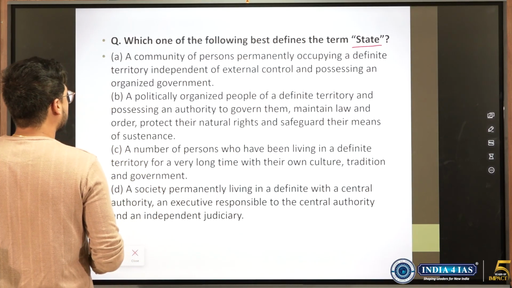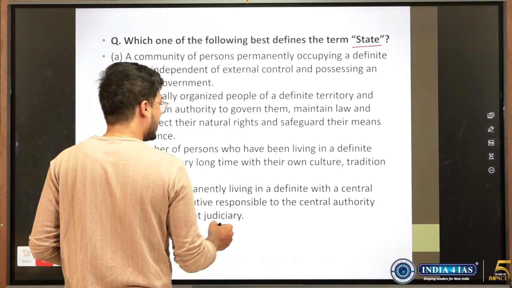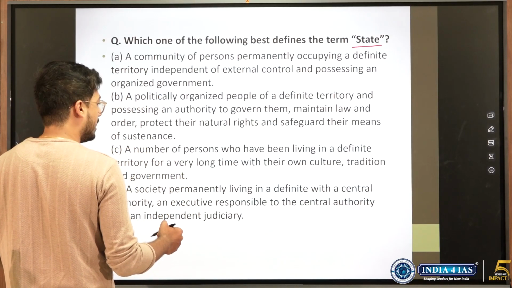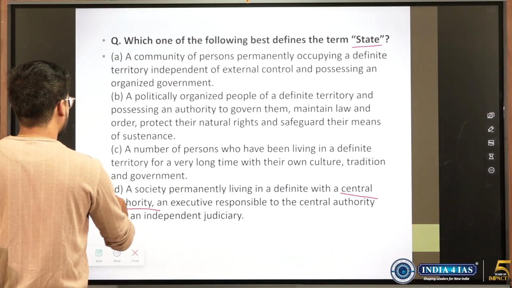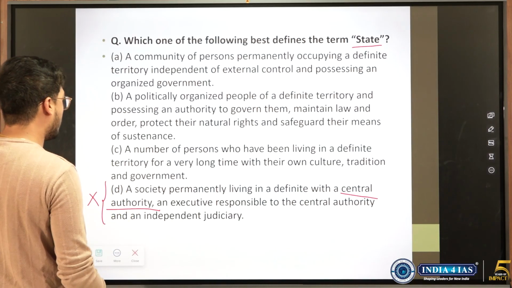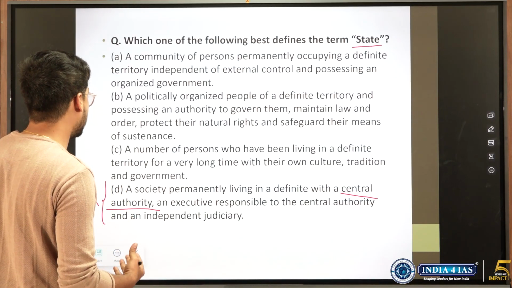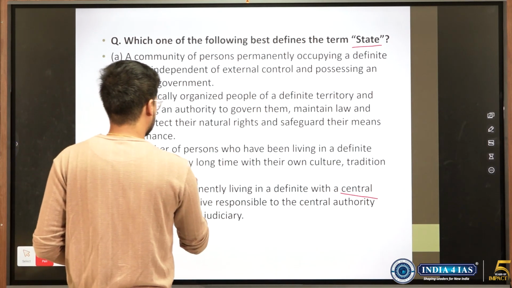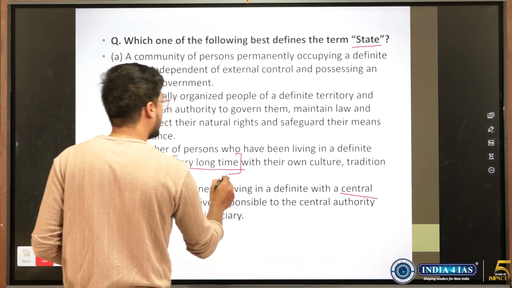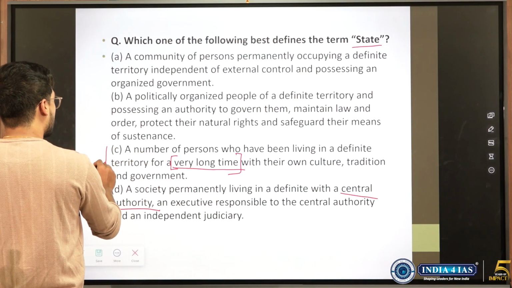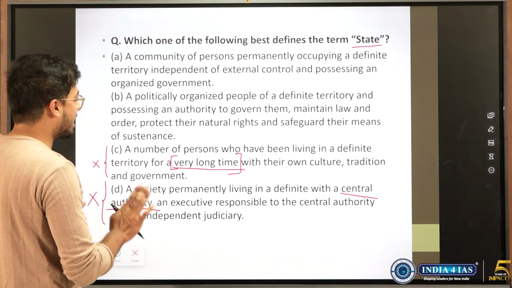We look at the options. A society permanently living in a definite territory with a central authority. For state, do we need a central authority? We do not. A number of persons who have been living in a definite territory for a very long time. Is state formation over a very long time a necessity? No. State formation could be for a short duration also, but state will have other aspects which are needed.